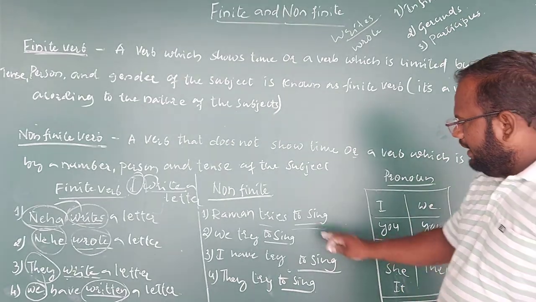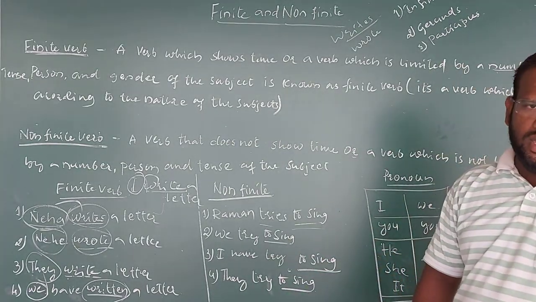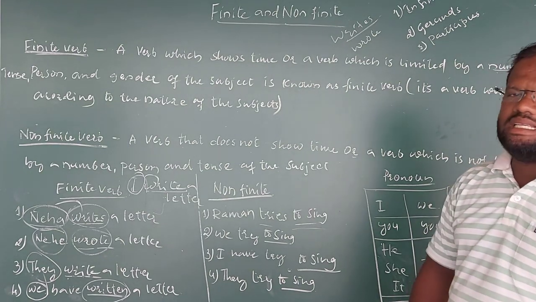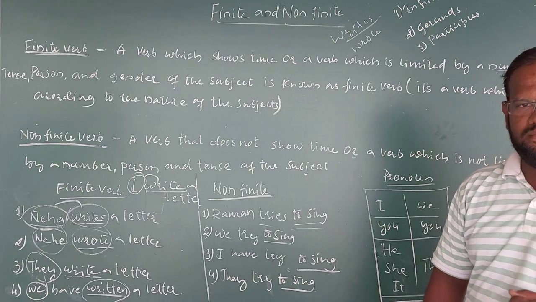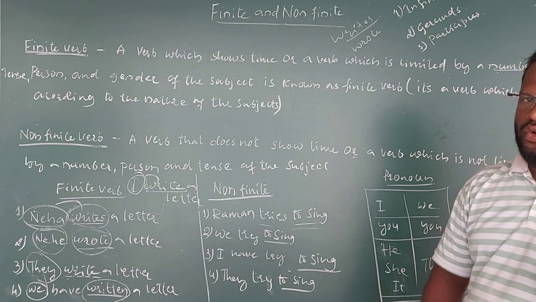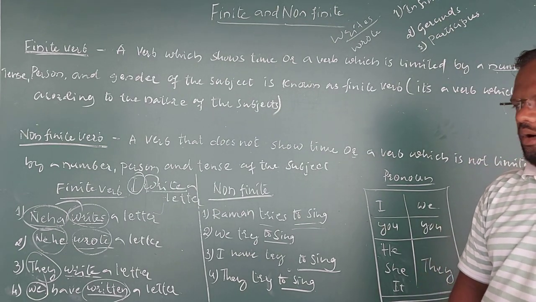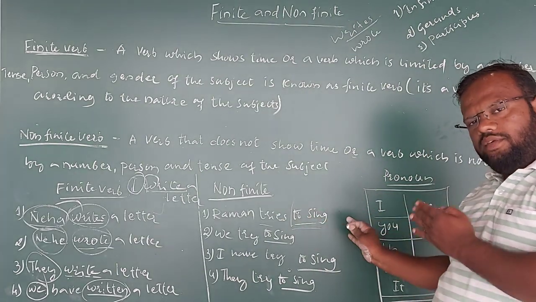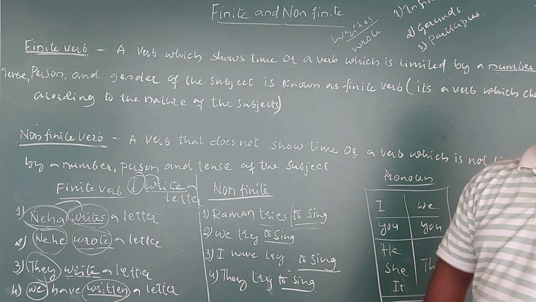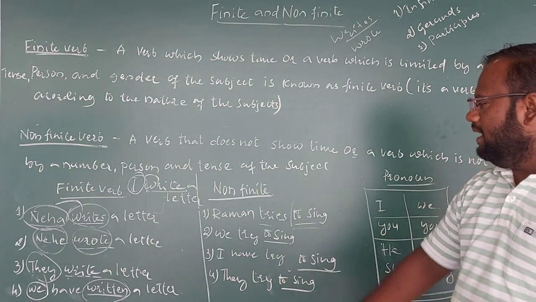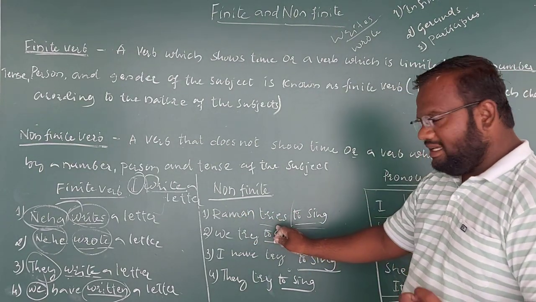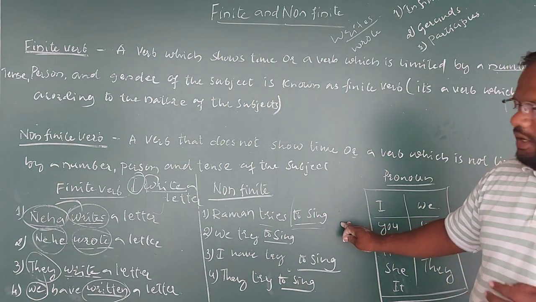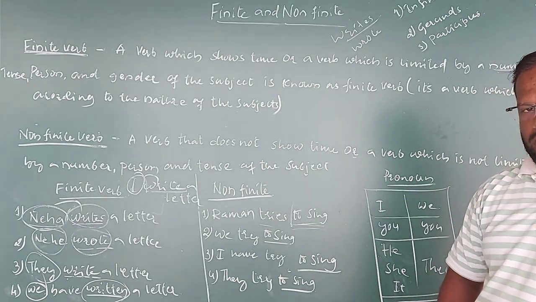My dear children, when you find two verbs, we have to consider one of them as an emphasizing word for the sentence. The next 'to' after this 'tries', what comes after that, we have to consider as the verb. See, Raman tries, it's an emphasizing word. To sing, it's a verb. To sing is a verb.